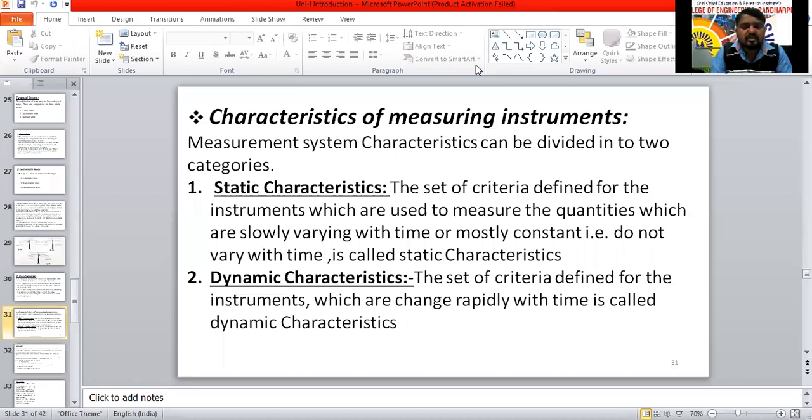Like that. That is the dynamic characteristics it has.